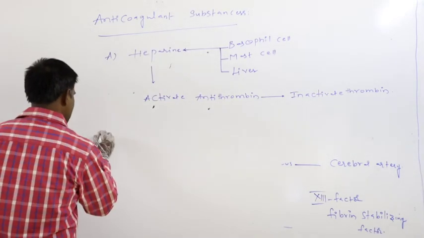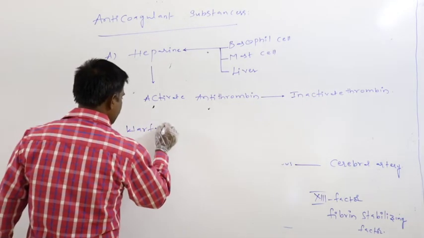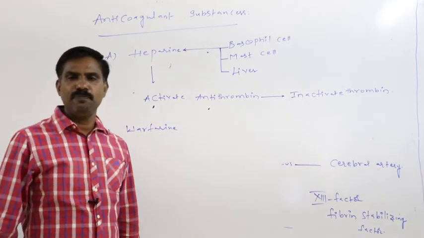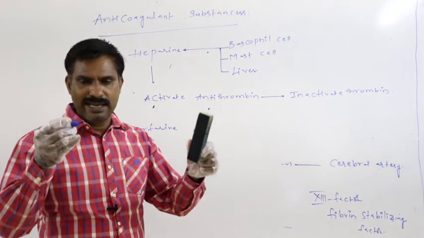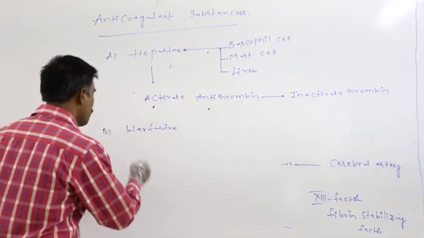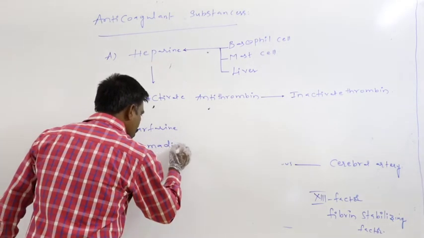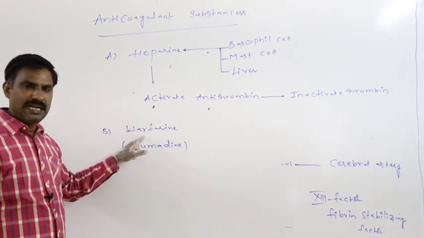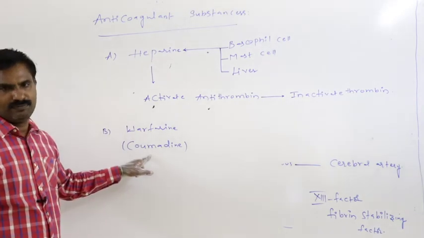The second type of substance is warfarin. Warfarin is a plant product, extracted from the coumarin plant.